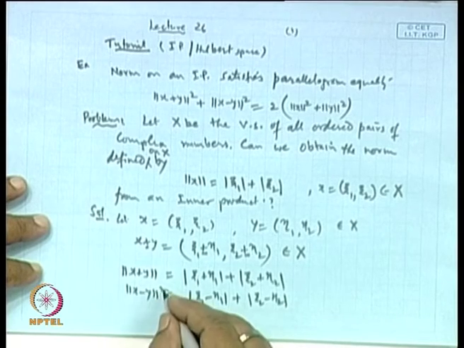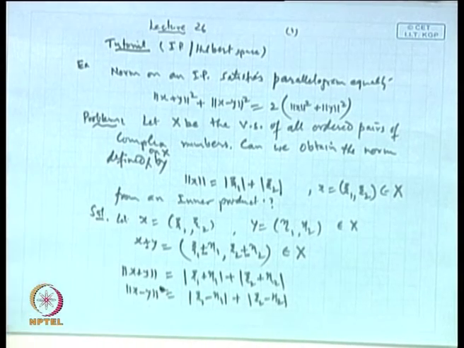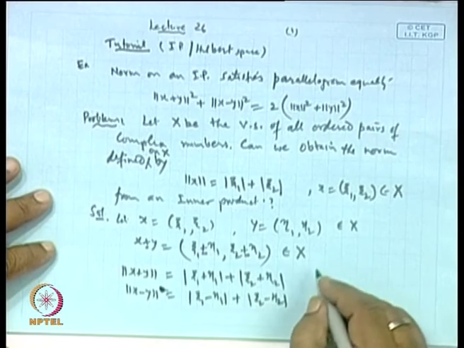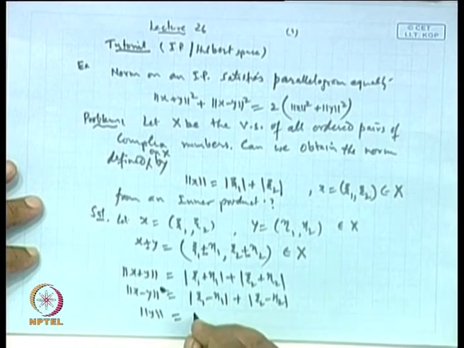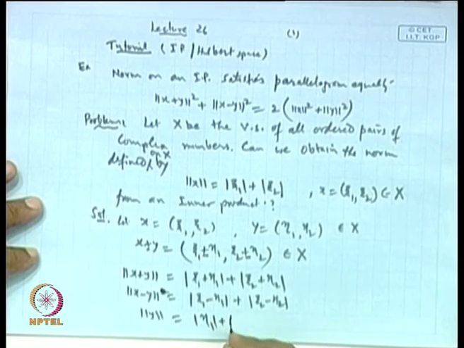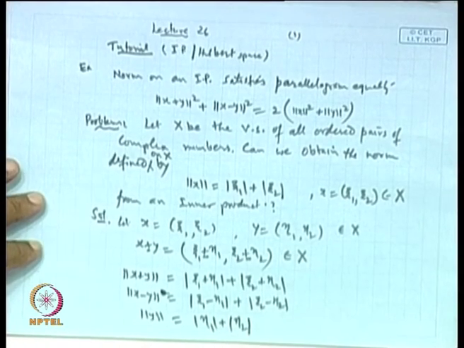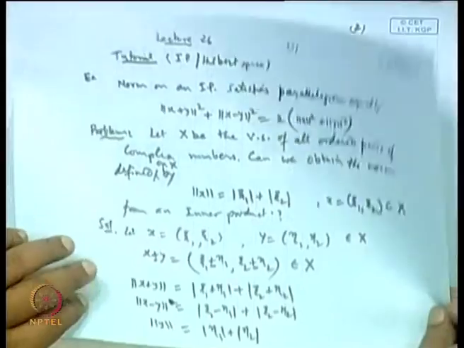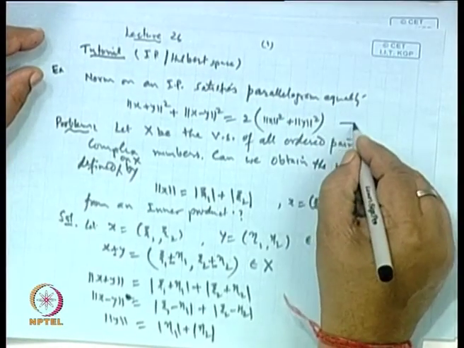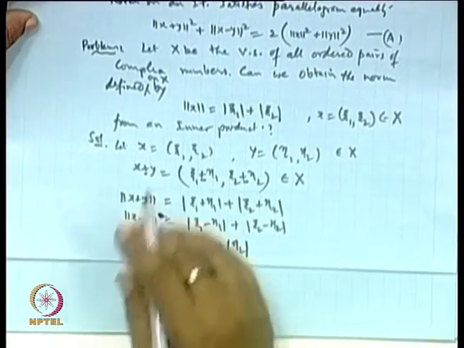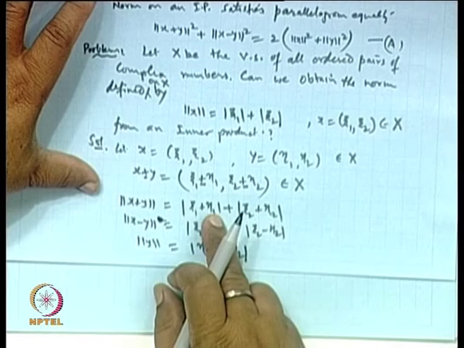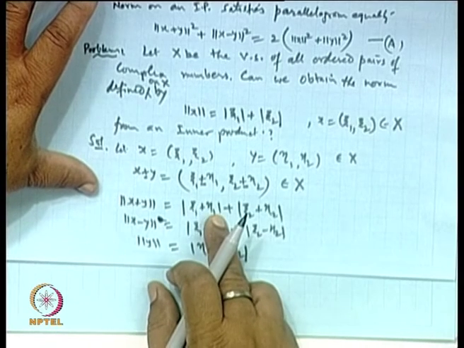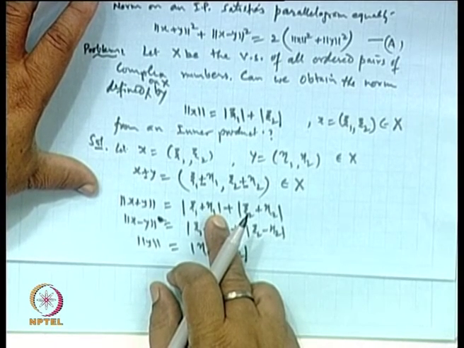And the norm of y is defined as mod of eta1 plus mod of eta2. Now, if we substitute these values in expression 1a, then we see immediately this square will be this square plus this square plus 2 times this. So, as soon as you remove this square, you get the less than or equal to sign.